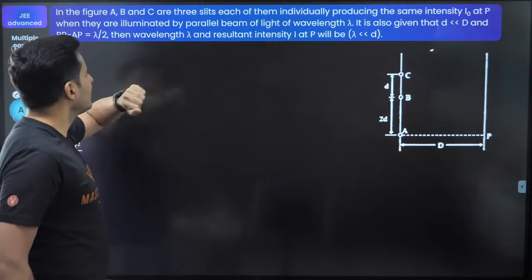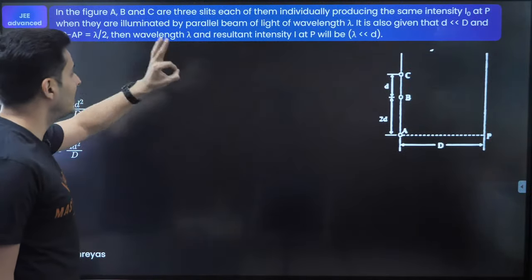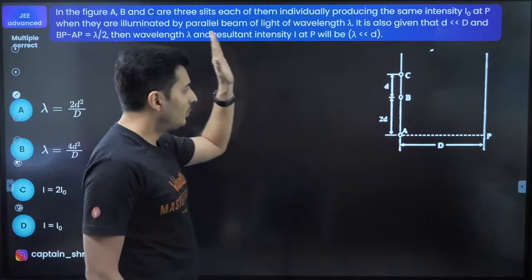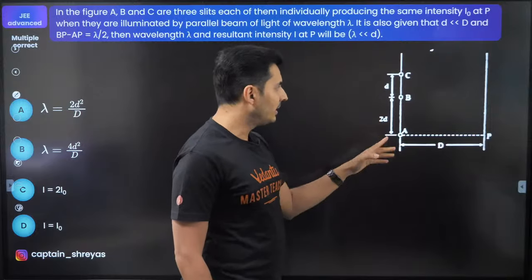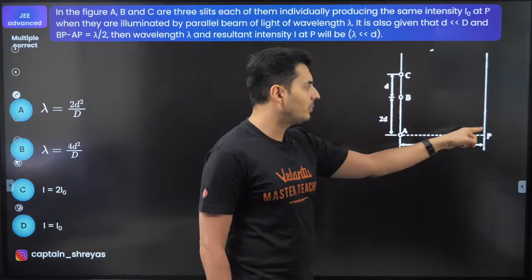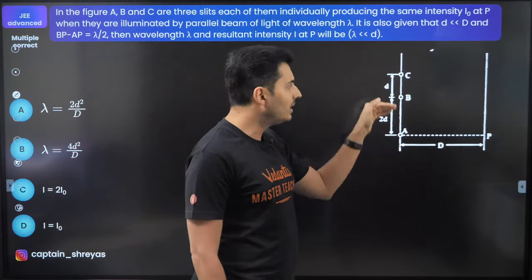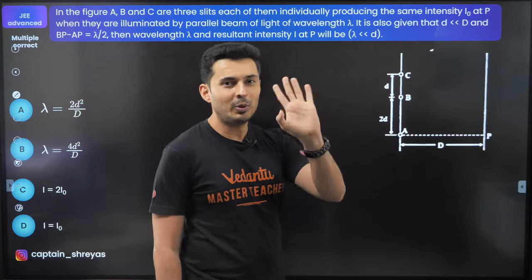In the figure, A, B, C are the 3 slits, each individually producing the same intensity of light at point P0. That means this slit produces intensity I0 separately. This slit when opened produces I0. This slit C when opened produces intensity I0. Individually, separately, independently. All 3 of them together will not produce 3 I0.